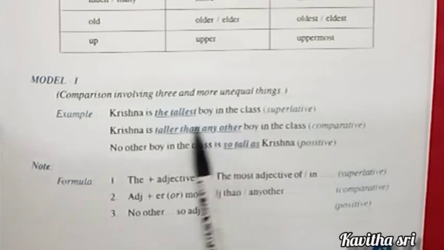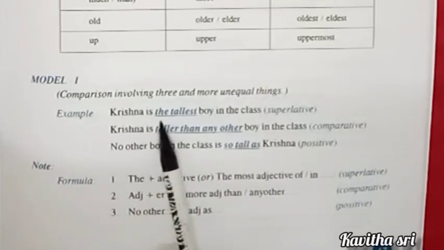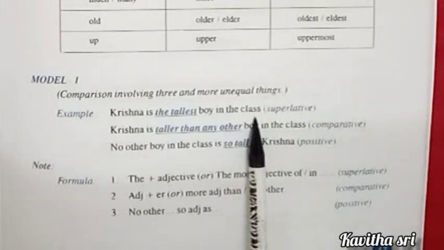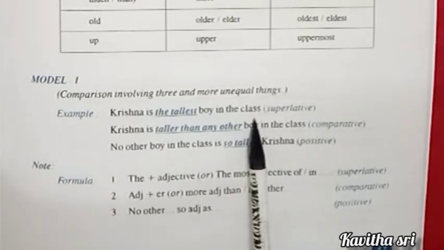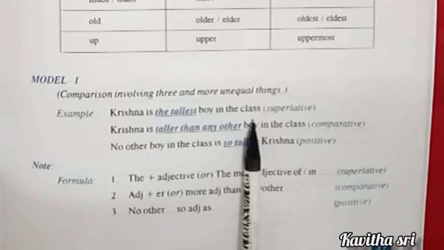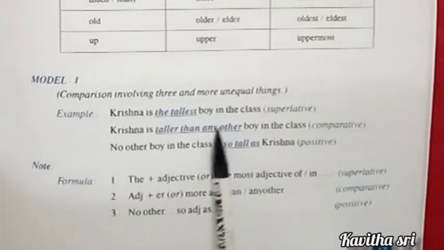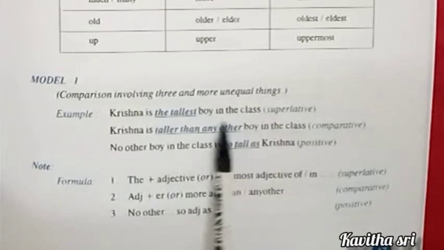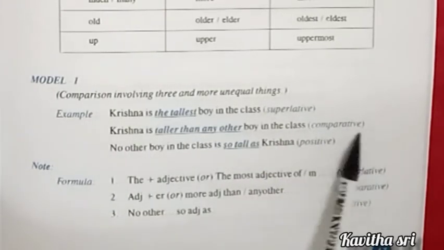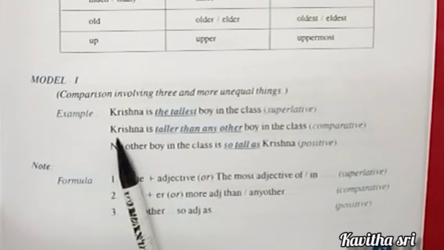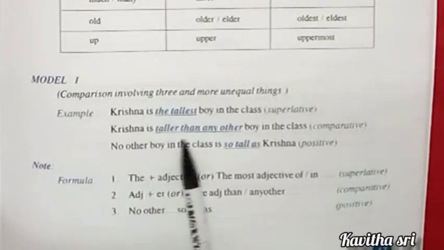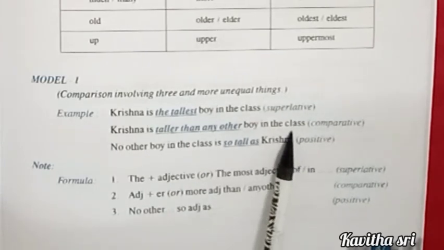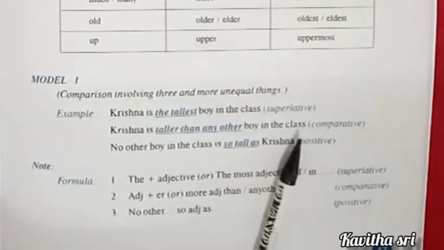For example, Krishna is the tallest boy in the class. So here Krishna is compared to the boys on the whole in the class. So we are adding the tallest boy in superlative degree. When we change the sentence into comparative degree, we have to write as Krishna is taller than any other boy in the class. So we are comparing the boys in the whole class, isn't it?